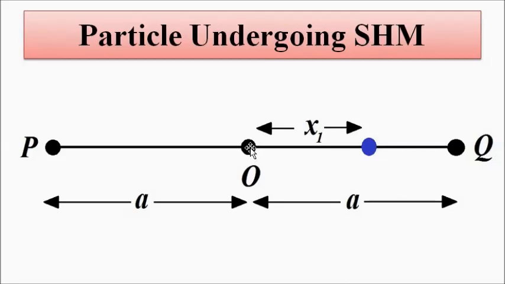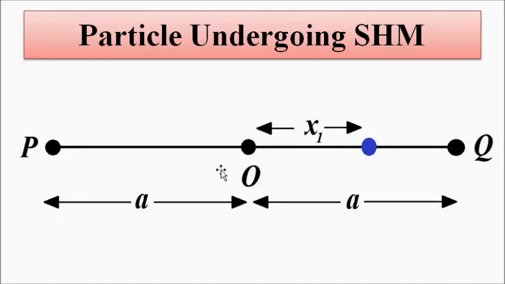When it completes one complete movement traversing both directions and returns back to the central or equilibrium position, covering the total path, it is said to have completed one complete oscillation or one complete vibration.